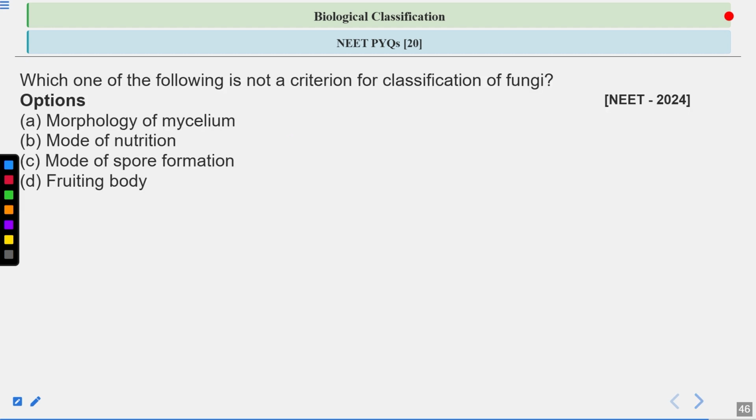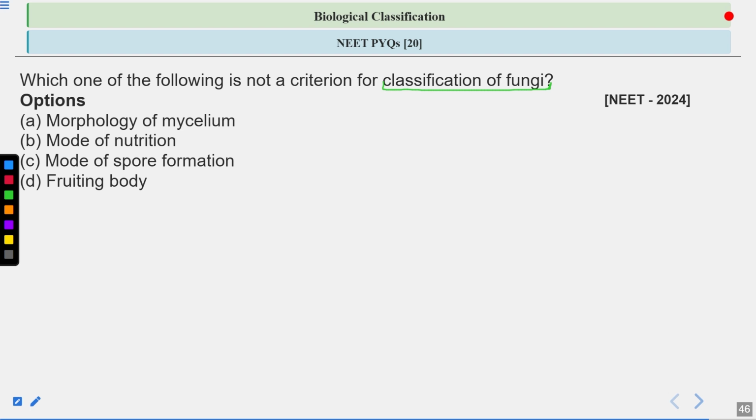Now let's discuss this question: which one of the following is not a criteria for classification of the fungi? The fungi have been classified into various classes: Phycomycetes, Ascomycetes, Basidiomycetes, and Deuteromycetes. So this classification was based on certain criteria. Or you can say these different fungi were placed into different groups based on certain features.